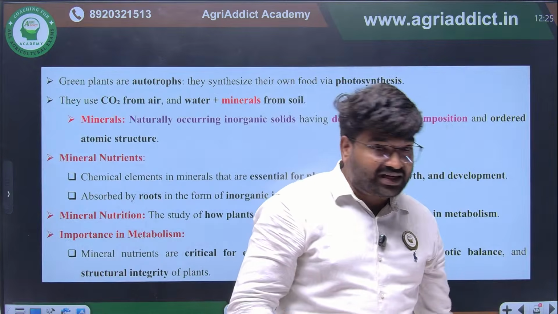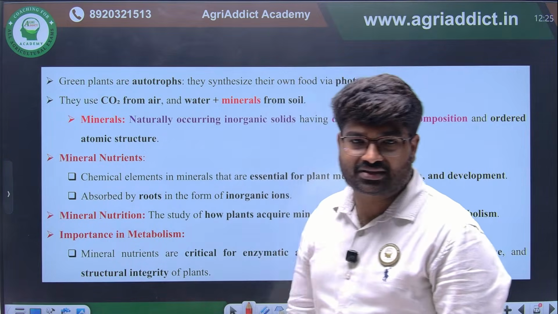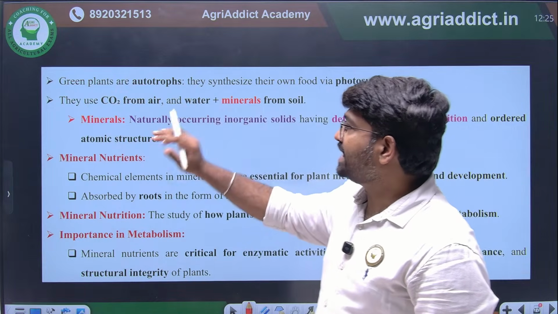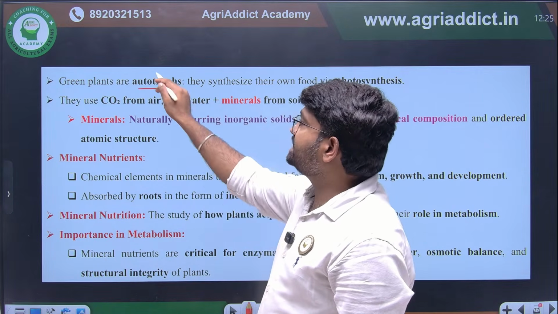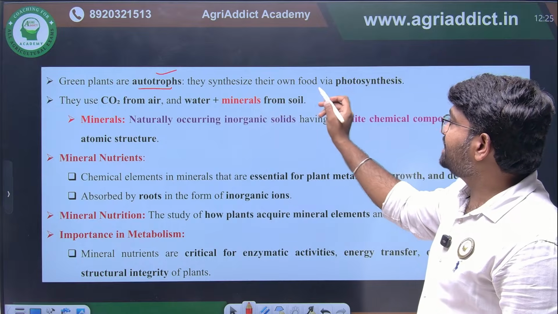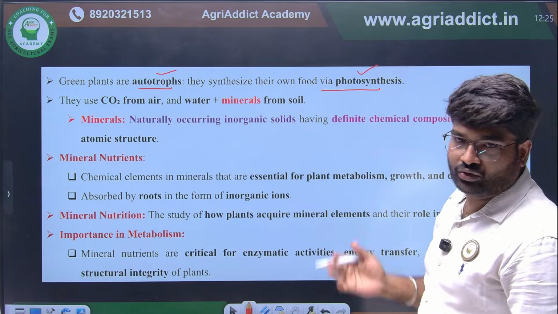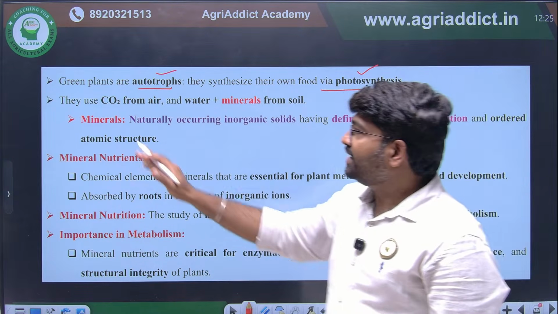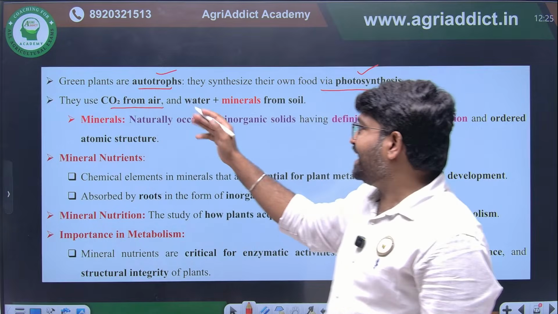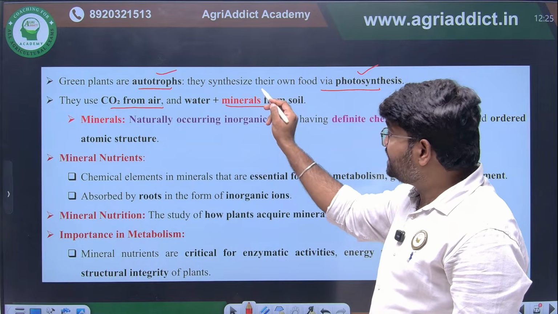First we will see what is meant by mineral nutrients. Green plants are autotrophs. This we have already seen. They can synthesize their own food via photosynthesis. This we have already discussed. They use carbon dioxide from air, and water and mineral nutrients from the soil.